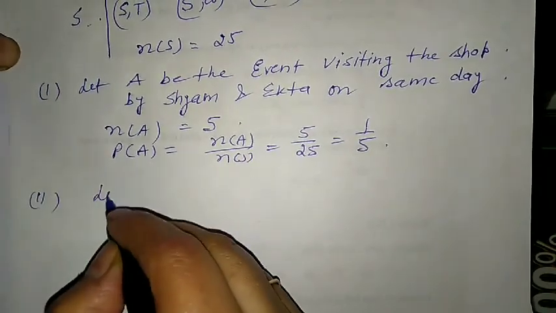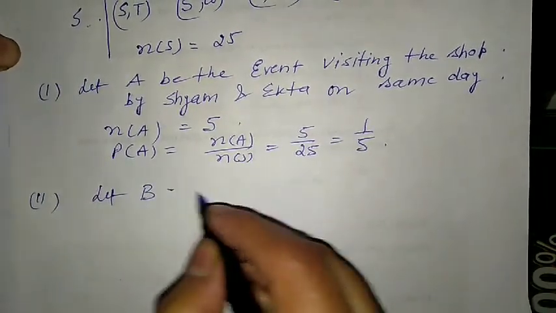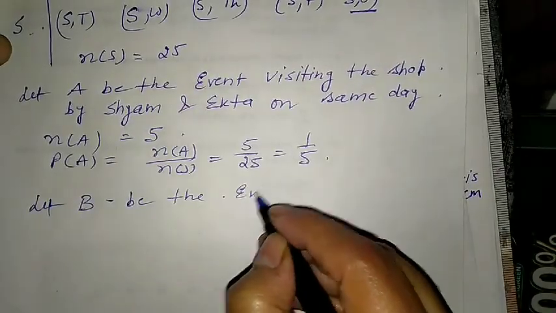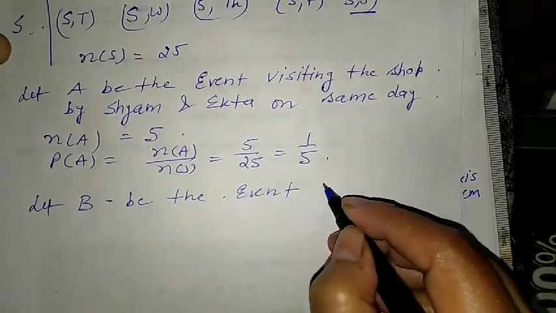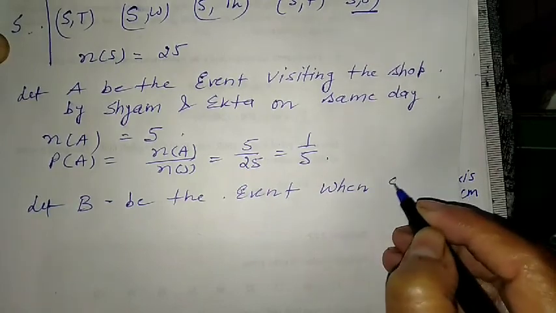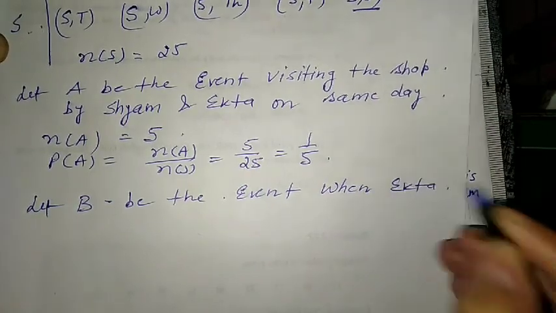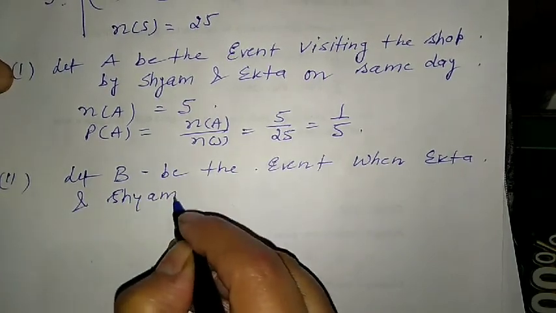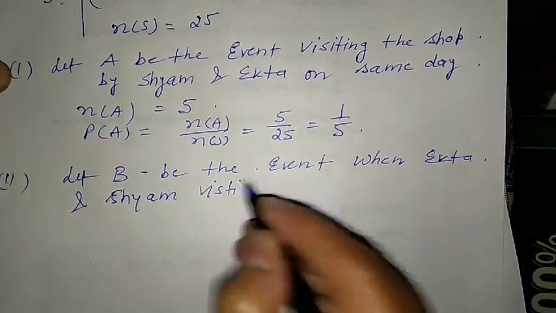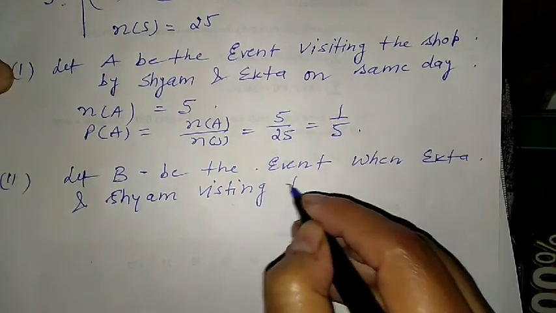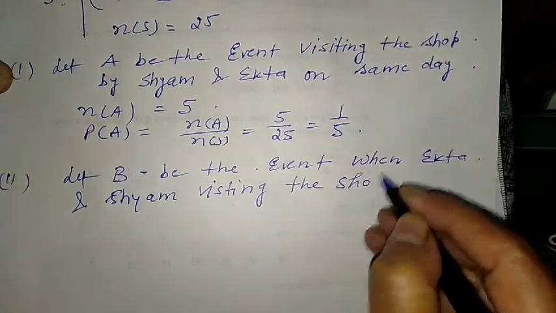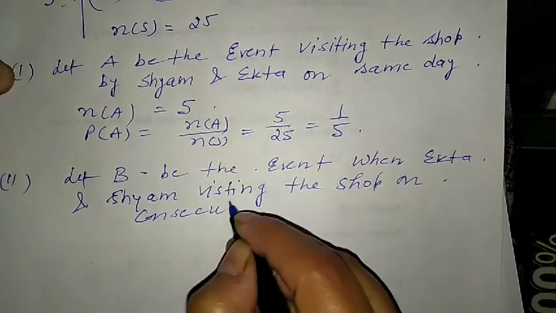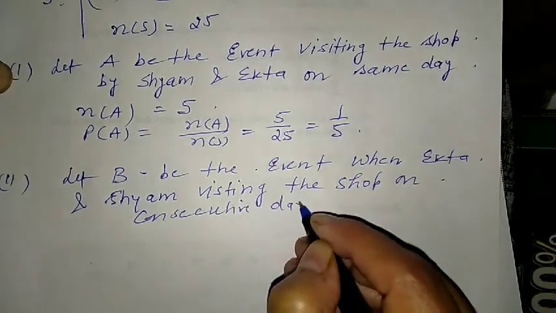Second part. Let B be the event when Ekta and Shyam visit the shop on consecutive days.